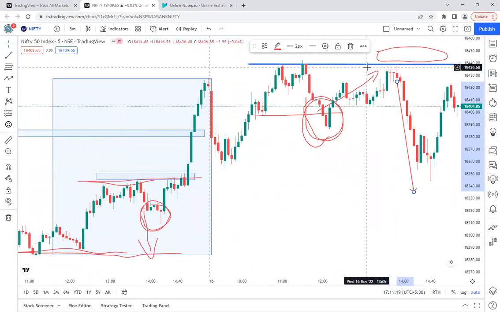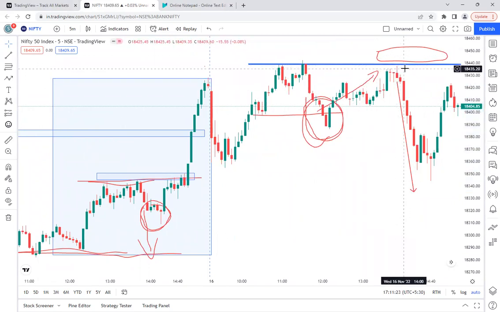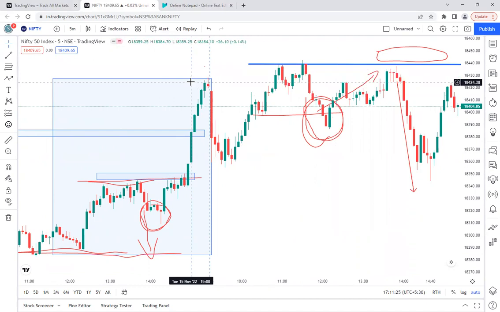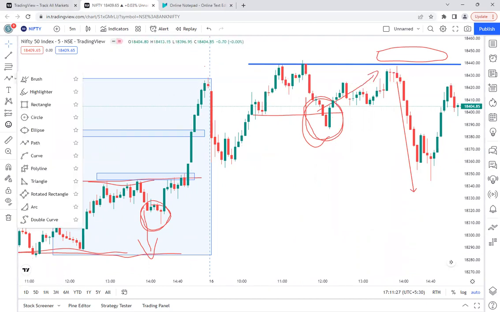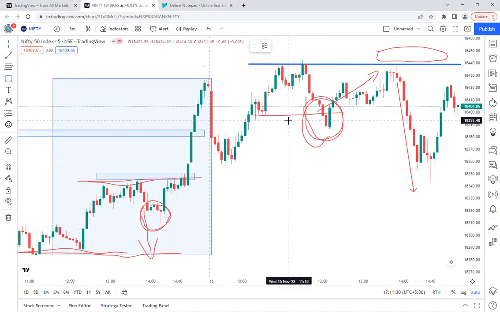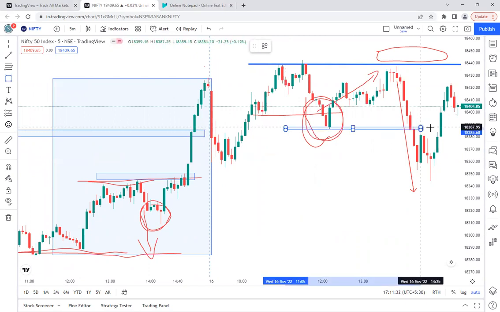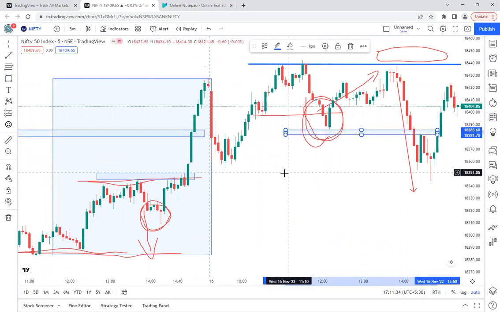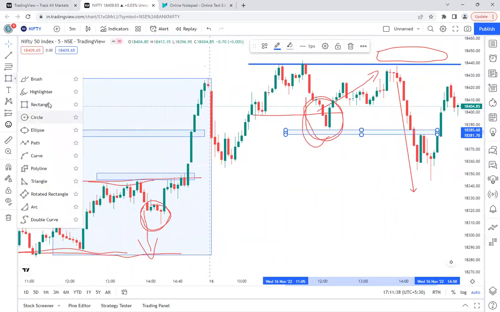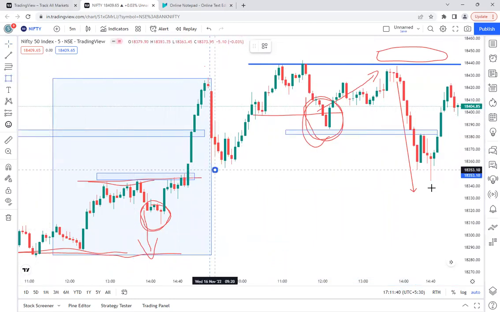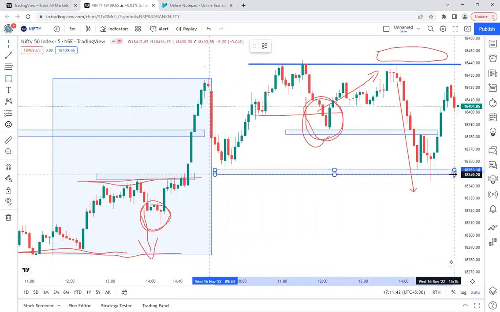The buyers who have taken their positions here did not get the targets hit during the day, and their stop losses would be, some people might be keeping just below this one, and some people might be keeping below the day low, right? Below the day low, right?